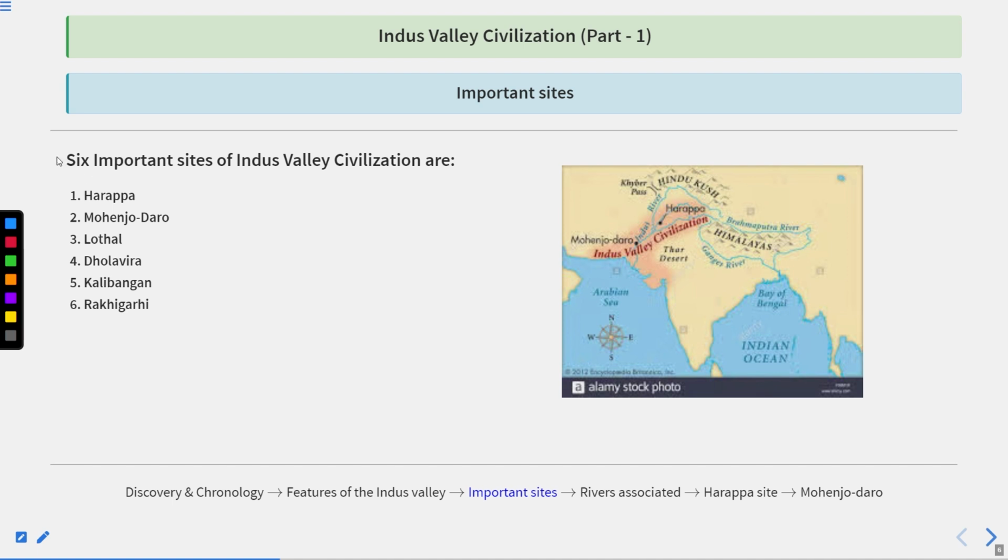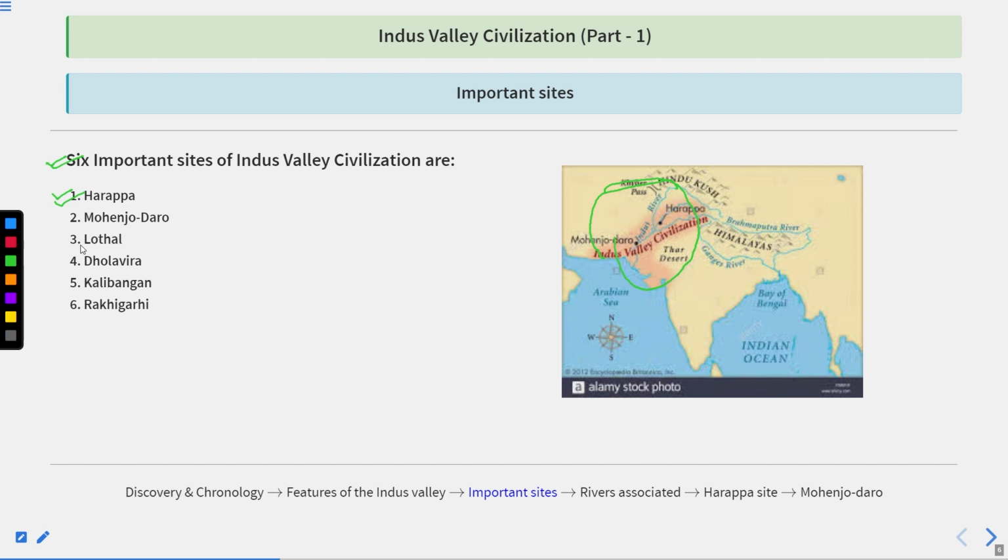Next is important sites. As I told you, this civilization was spread around this region of India, Pakistan, and some part of Afghanistan also. But there are a total of 6 important sites which we have to learn or understand. In this session, we will discuss some important points related to Harappa.